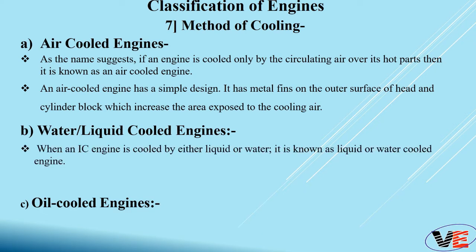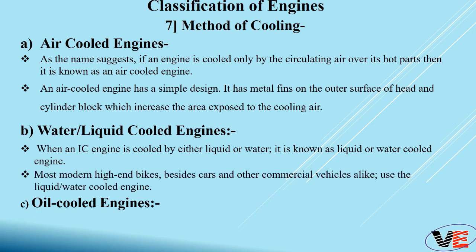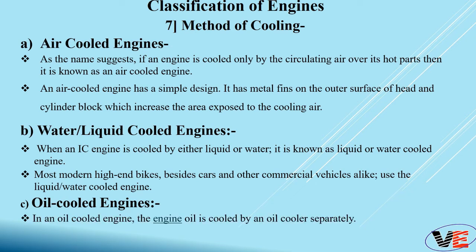And second, the water cooled or liquid cooled engine. When an IC engine is cooled either by liquid or water, it is known as a liquid or water cooled engine. In most modern vehicles you will find this system. For example, high-end bikes, cars, and other commercial vehicles use the liquid water cooled engine. Obviously heat dissipation of this system is much higher than the air cooled engine. In an oil cooled engine, the engine oil is cooled by an oil cooler separately. This engine is basically an air cooled engine with an external oil cooler. So heat dissipation efficiency is better than the air cooled engine. So this is all about classification number 7.